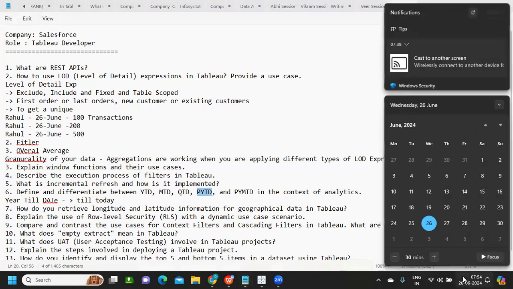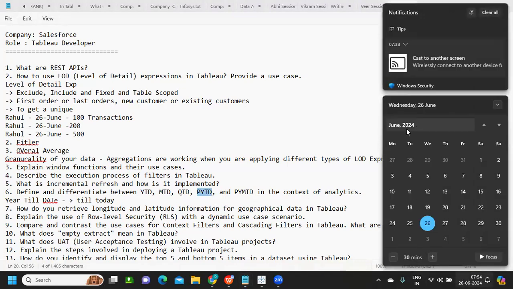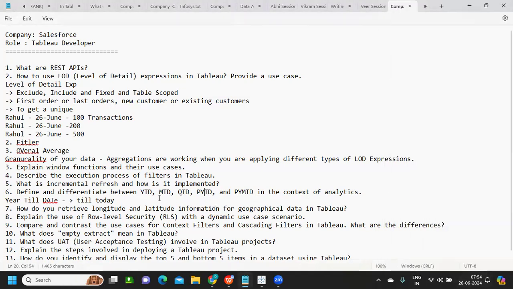Say I'm trying to calculate YTD for 24. So what time periods will I consider? January 1 to June 26, 2024, I'll consider, right? So till today. Likewise, I need to consider the same January 1 to June 26 of 2023. That will be your previous year till date, because we want to compare the same time periods here, right?